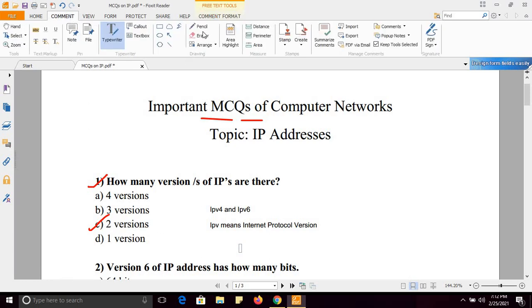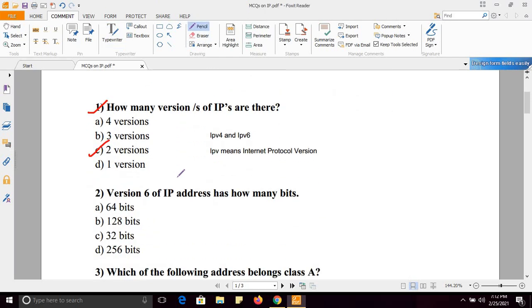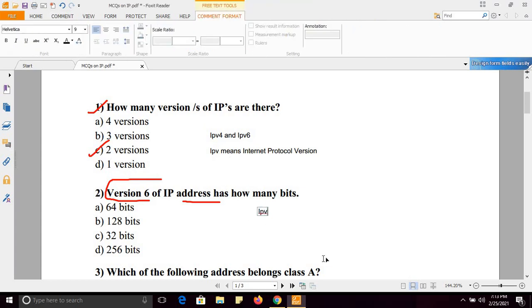Next question is, version 6 of IP address has how many bits? 64 bits, 128 bits, 32 bits, 256 bits. Version 6. So let me tell you that there are two versions, IPv4 and IPv6.